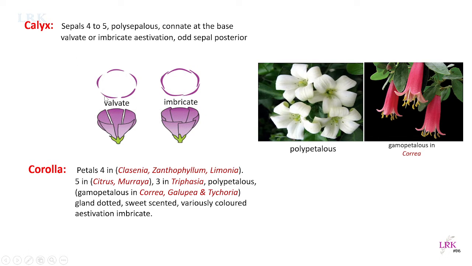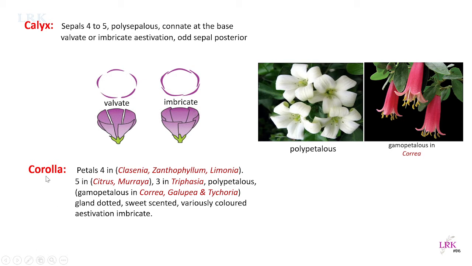In valvate aestivation, the edges of the floral parts just touch. They do not overlap, but they are very close, with the ends of the floral parts just touching each other. That is valvate aestivation. And imbricate aestivation is where one sepal is completely out, the one opposite to it is completely in, and the other sepals have one edge inside and one edge out. Such an arrangement is known as imbricate aestivation. So the calyx shows either valvate or imbricate aestivation.